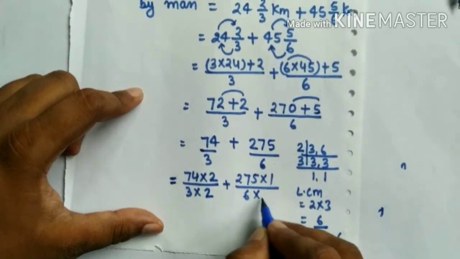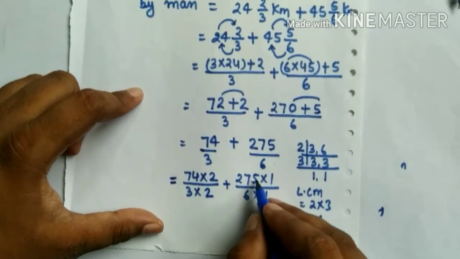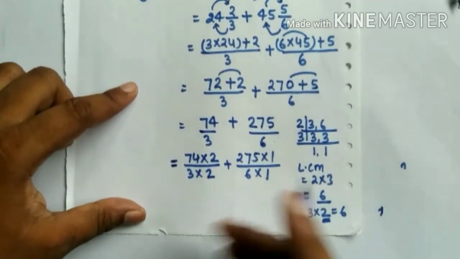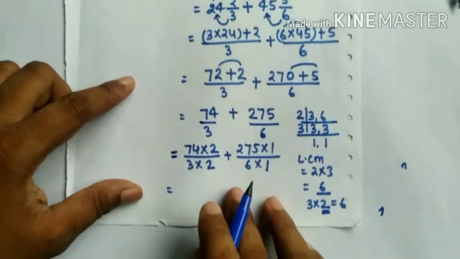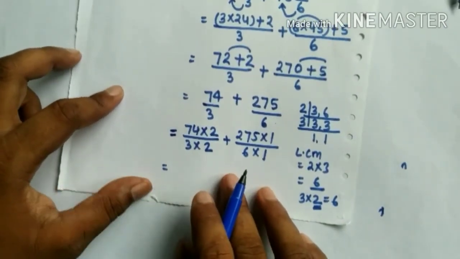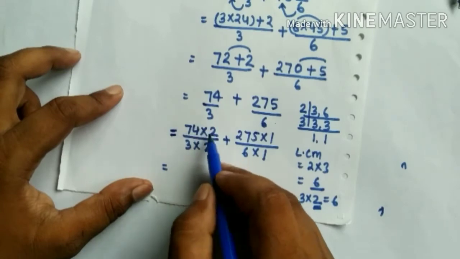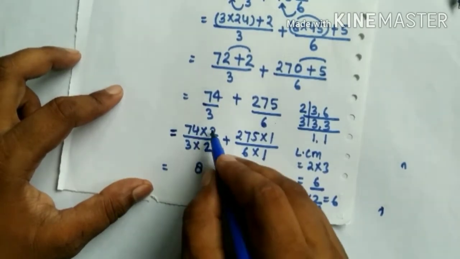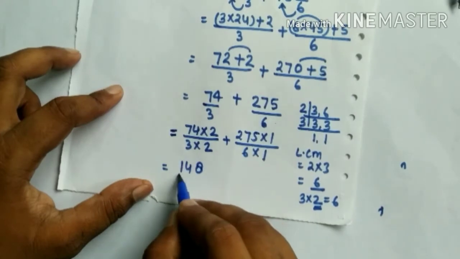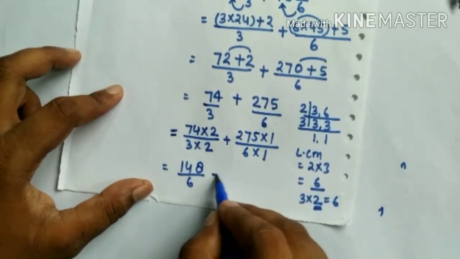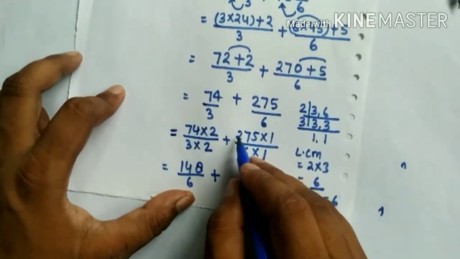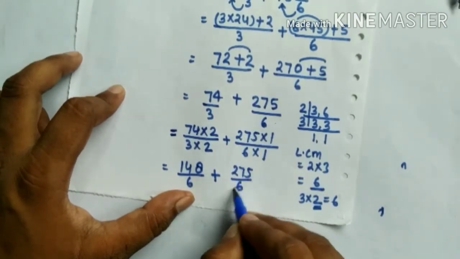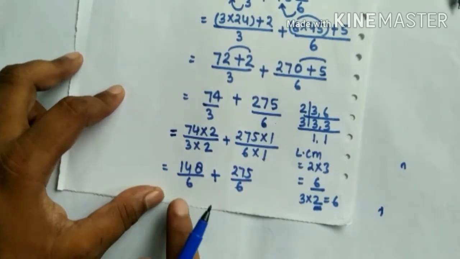Then we get 275 into 1 over 6 into 1. Now we multiply these, we get 2 4 is 8, 2 7 is 14 over 2 3 is 6 plus 275 1 is 275 over 6.